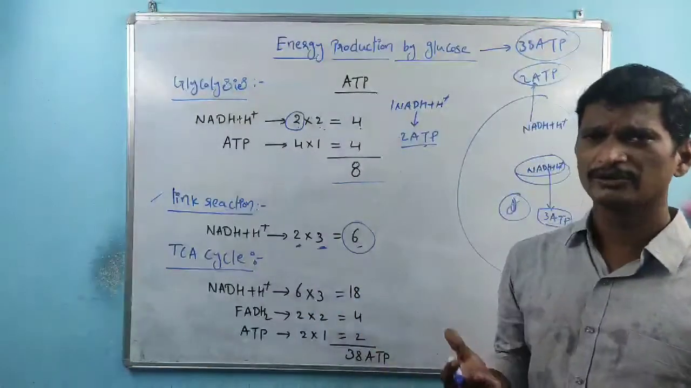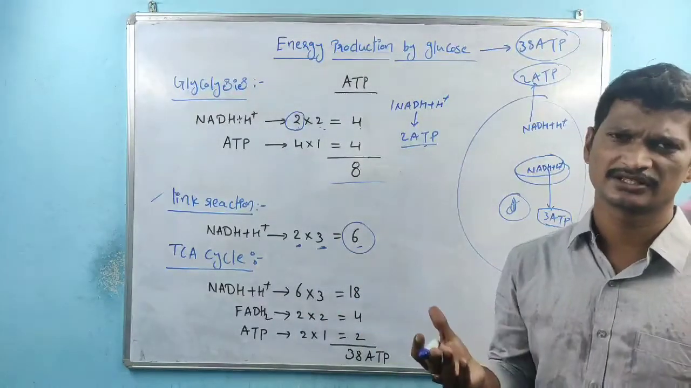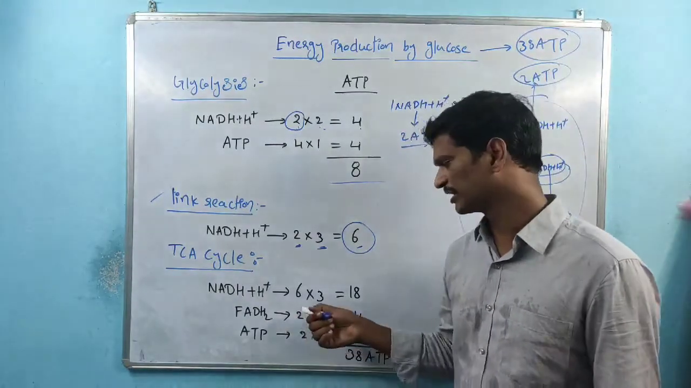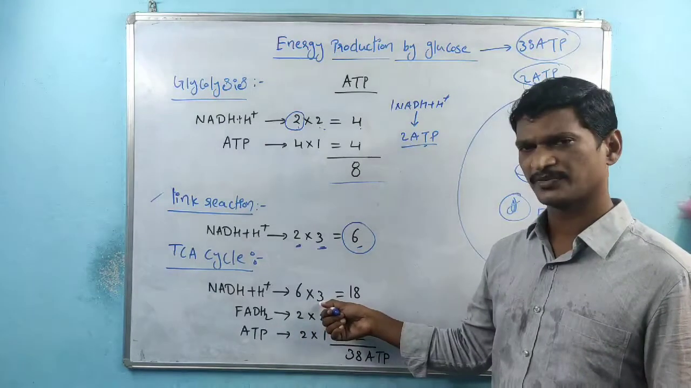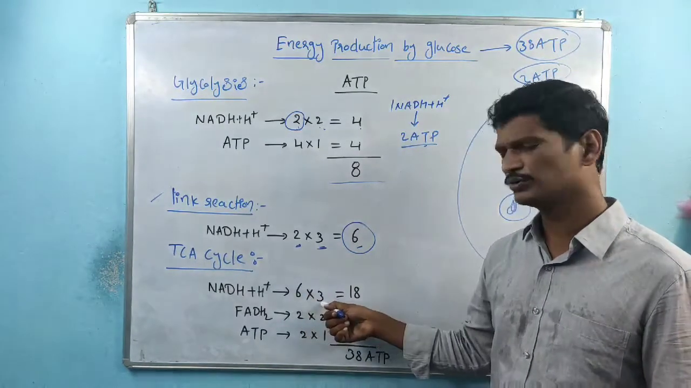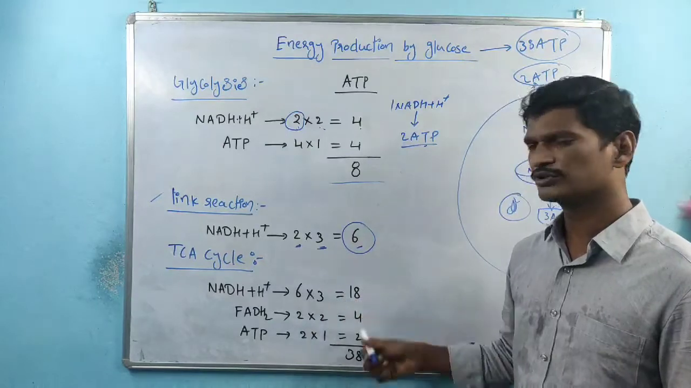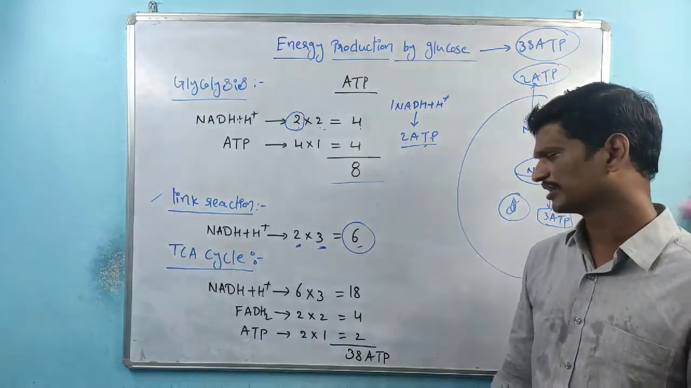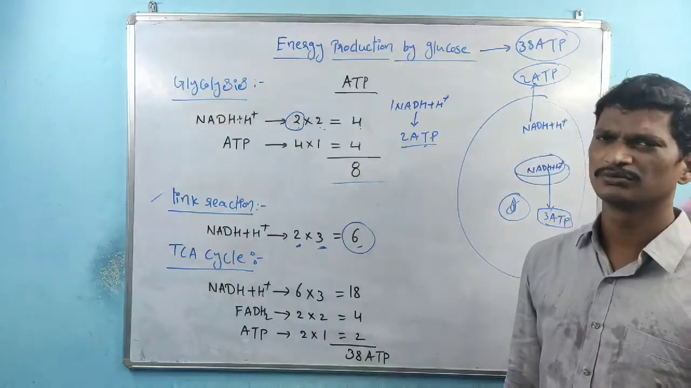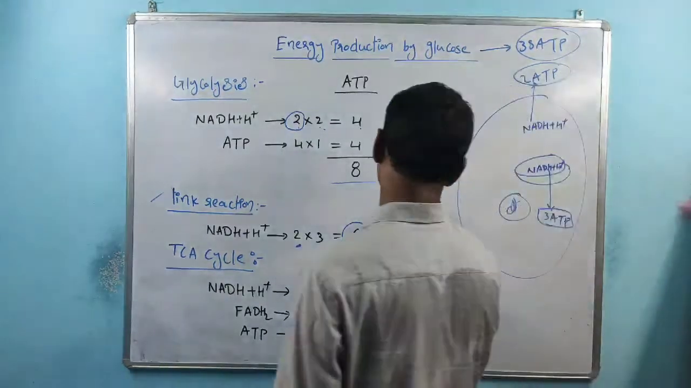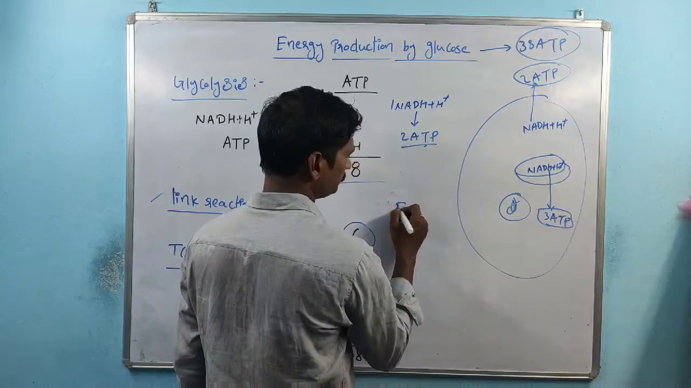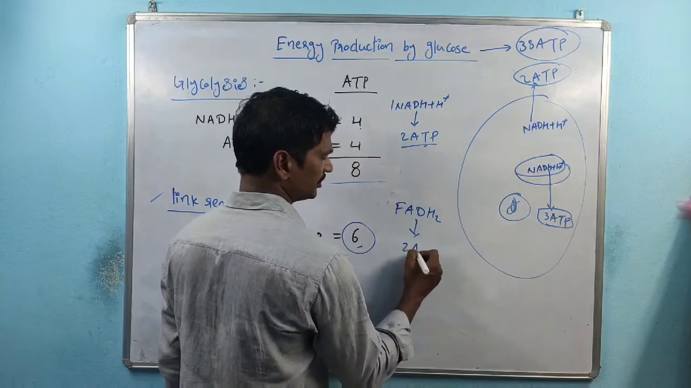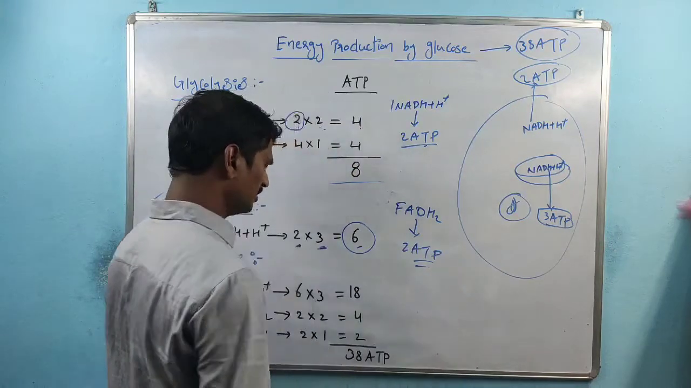We have 2 acetyl-CoAs, so 2 cycles occur. One cycle gives 3 NADH plus H plus, so 2 cycles give 6. 6 into 3, since 1 NADH plus H plus equals 3 ATPs, is 18 ATPs, right? Then FADH2: 1 FADH2 is equal to 2 ATPs.